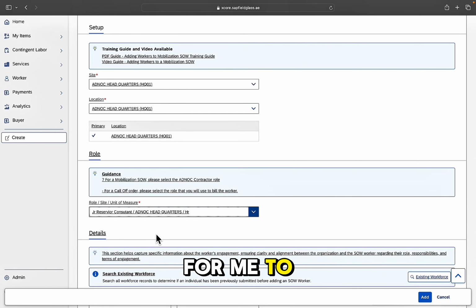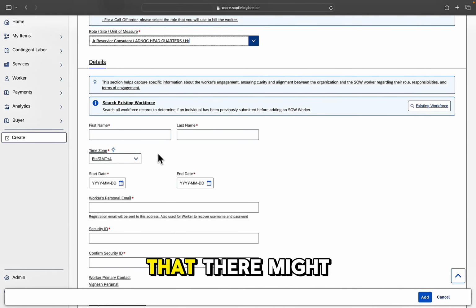The next thing for me to do is to assign a worker. Just to say at this stage, if you have a new contractor that hasn't been through the mobilization process prior to assigning them to the call-off agreement, you can add a new worker in here, and they will follow the relevant onboarding steps just as they would if you'd pre-mobilized them. Please be aware that there might be a slight delay in them being available to complete this work, as the onboarding steps will need to be completed ahead of their start date.